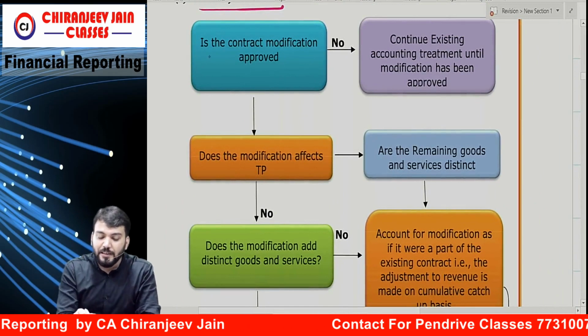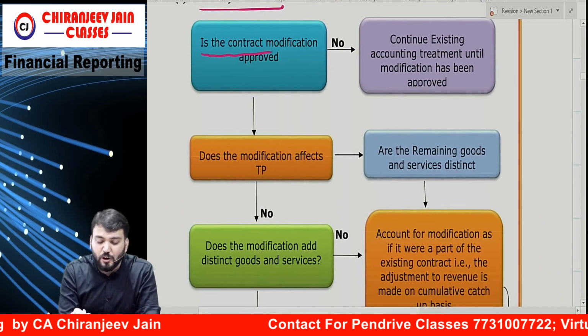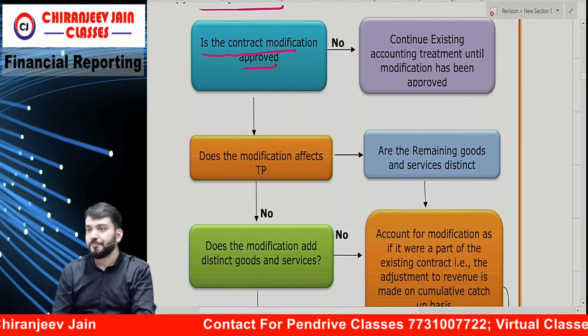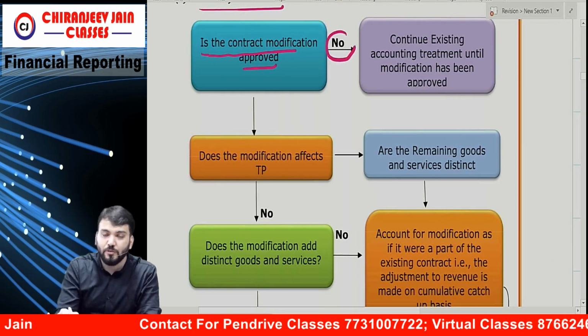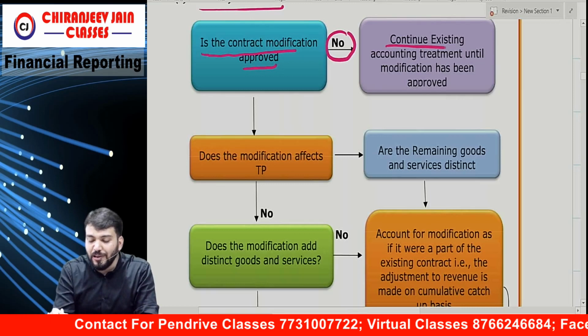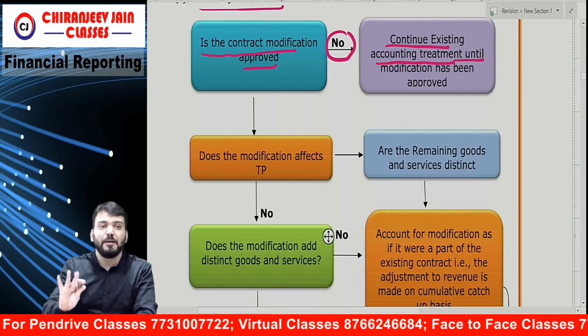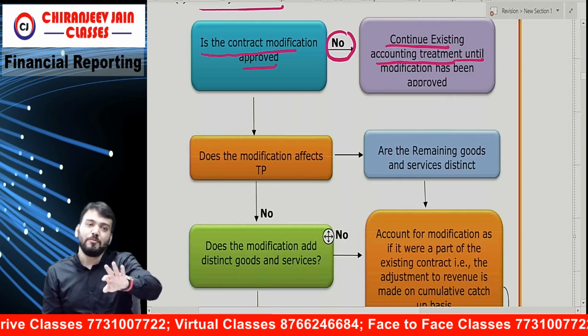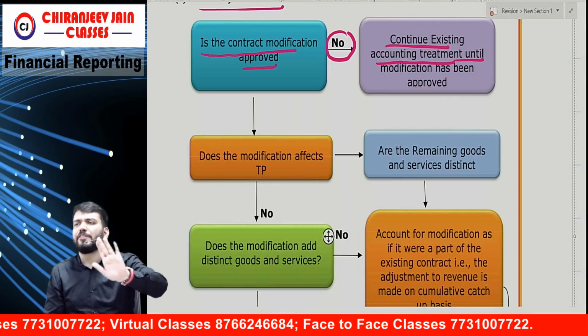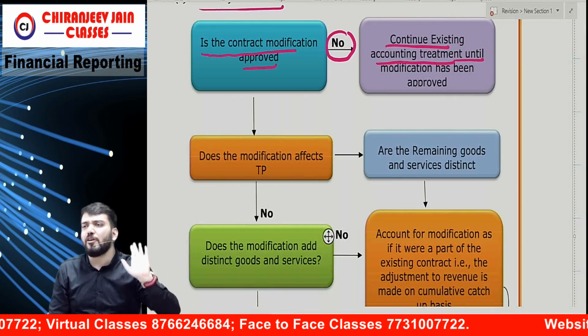Just concentrate. The first question we ask is, is the contract modification approved? If the answer is no, then continue the existing accounting treatment until the modification has been approved. Means we need to follow the existing accounting treatment as per the initial contract.